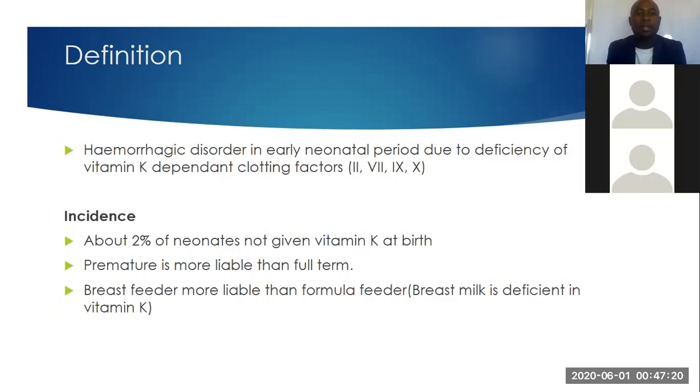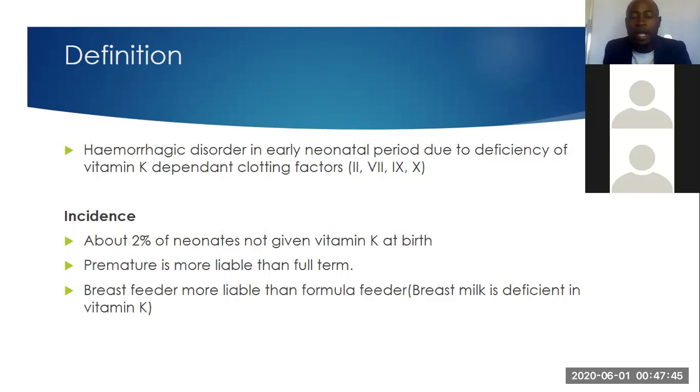What I was saying is that we would define hemorrhagic disease as a disorder that occurs in the early postpartum period after these babies are born. Mostly it comes in as a result of deficiency of vitamin K and also dependent protein factors like protein factor 10, protein factor 2, protein factor 9, and protein factor 7.